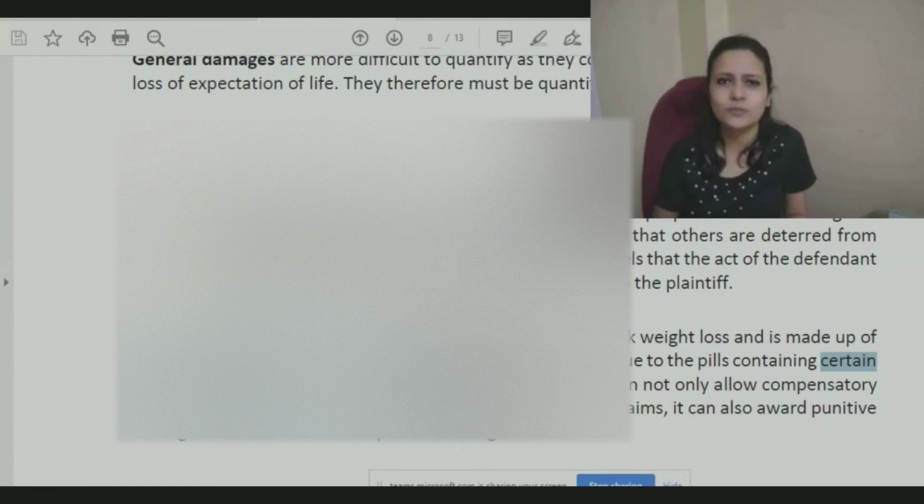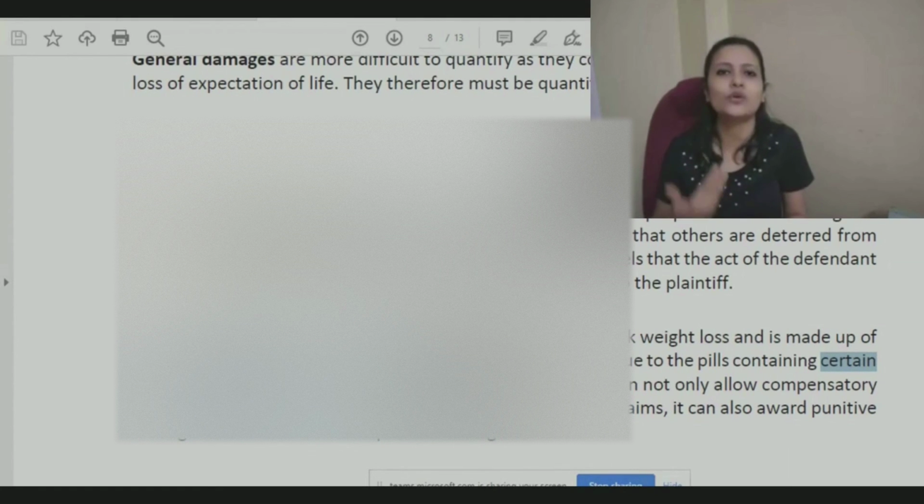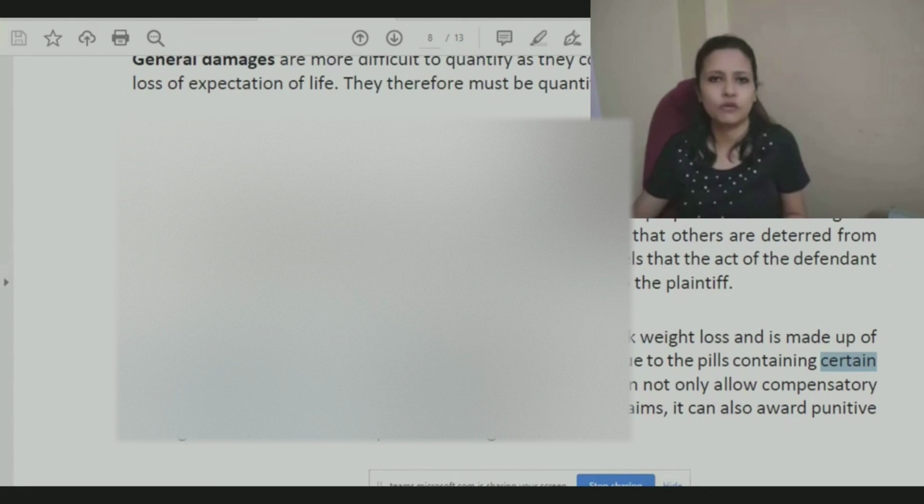It's a very small amount for the company, right? Because they are otherwise earning good profit from that pill. So they can simply pay that amount to the person, and they would not even realize their mistake. They would not even realize what might be the consequences of such a false ad.